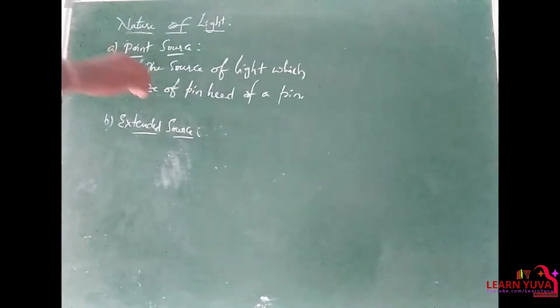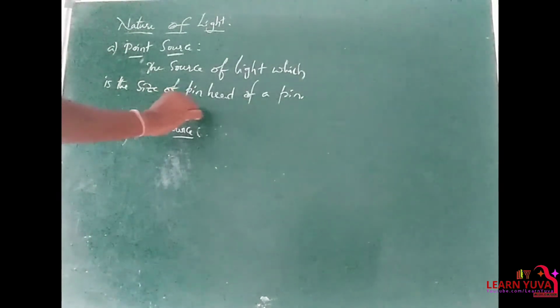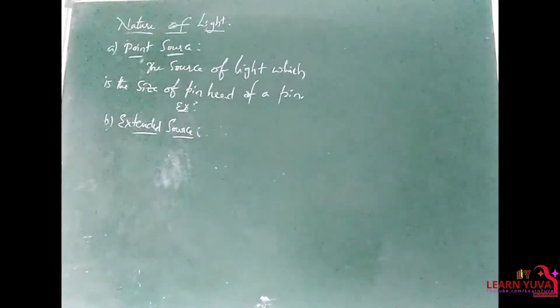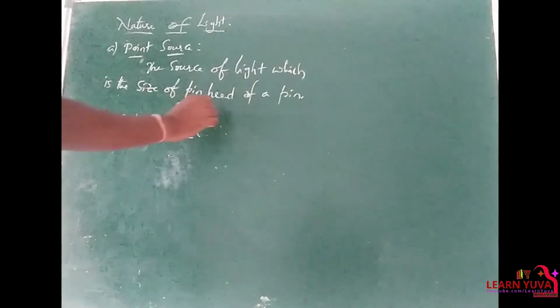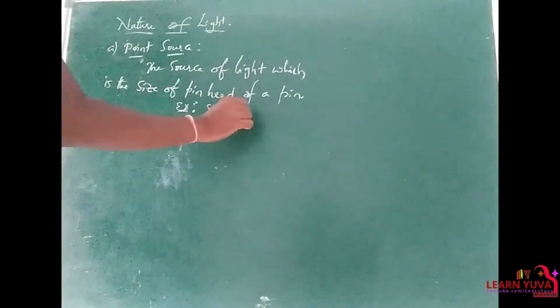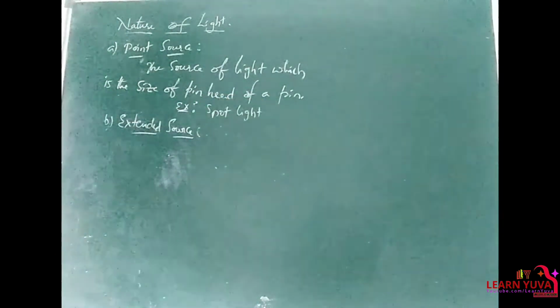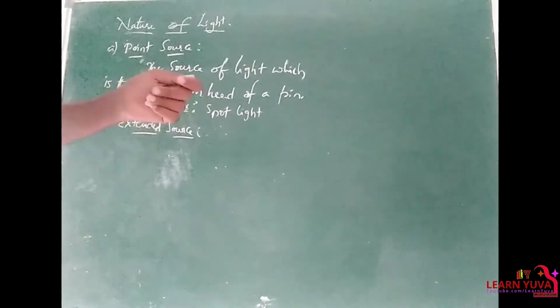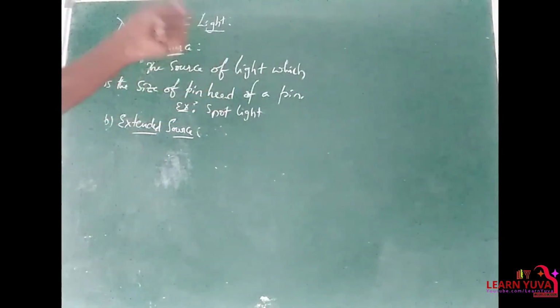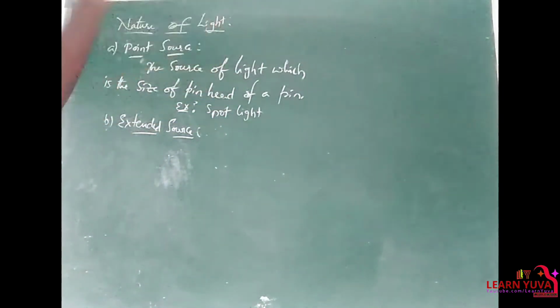For example, you can observe a spotlight. You can play with a spotlight, you can buy that in some shops. Sometimes we call it a laser light. We will spot that light. With that light we can give demos, and some laser lights are used for different purposes. So that is nothing but the point source.